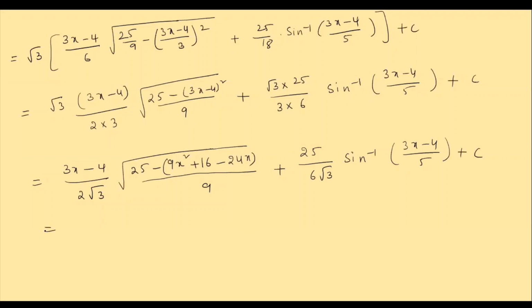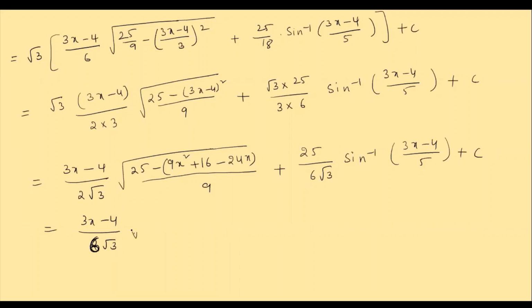Okay. Which is equal to 3x minus 4 by 2 root 3 into under root of 9 is 3, children. So that 3 comes outside here. So that 3 into this 2 is 6. I can write here directly 6. You understood now how we got 6 here? Here square root of 9 is 3. The 3 comes here. 2 into 3 becomes 6.